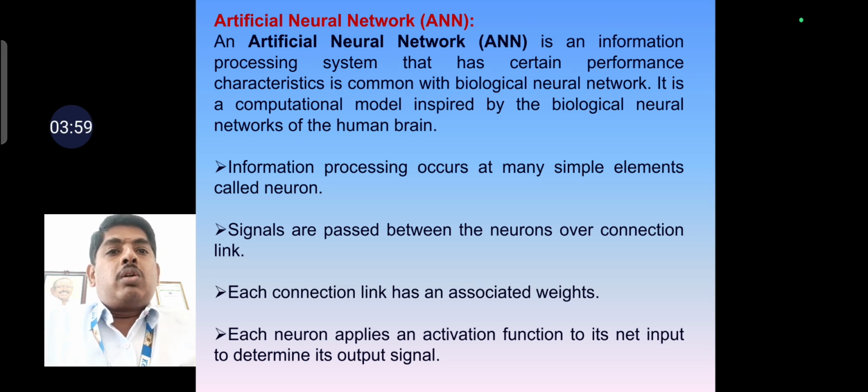In an ANN, information processing occurs at many simple elements called neurons. Signals are passed between the neurons over connection links. Between the input neuron and output neuron, we have the connection link. Each connection link has its own associated weight. Each neuron applies an activation function to its net input to determine the output signal.